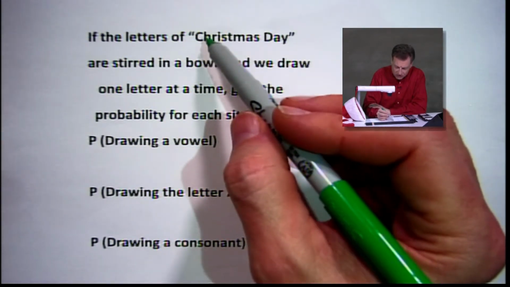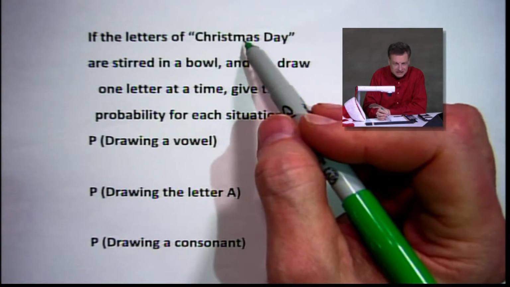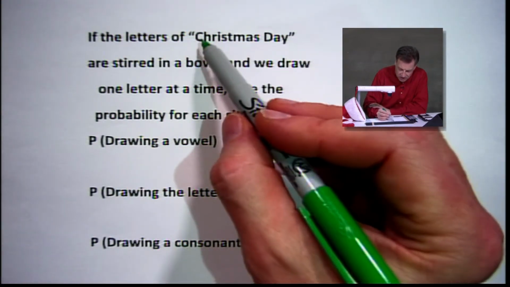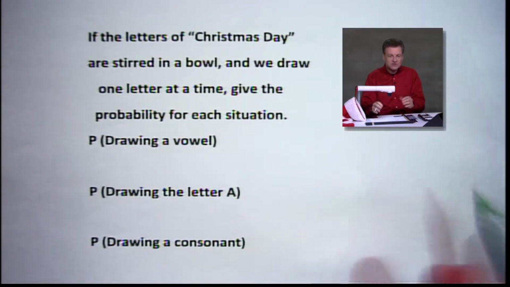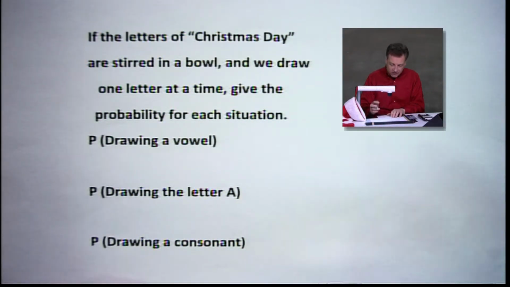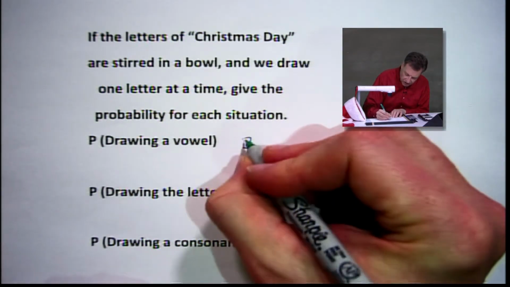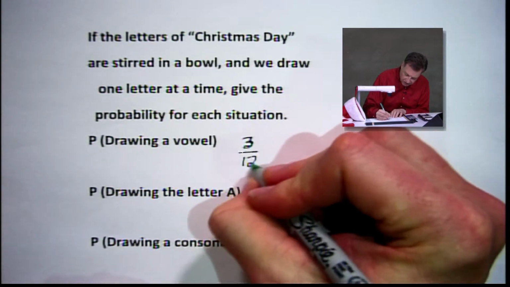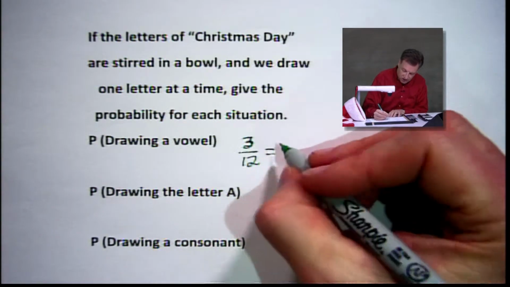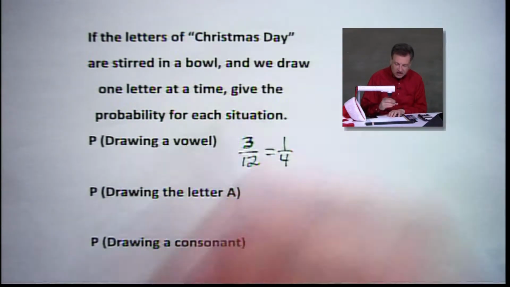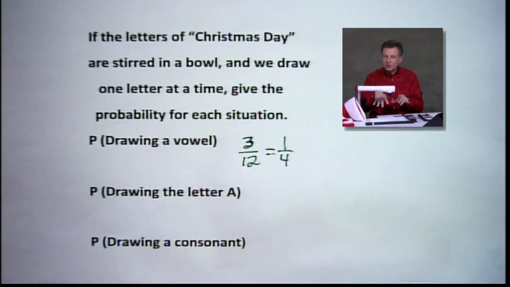Every one of these gets its own little piece of paper. All right? So here we go. I count 3, 6, 9, 12. So there's 12 total. We are looking for 3 out of 12 here. There's our probability, 3 out of 12. Reduce your fraction, and that's a 1/4 chance that we're going to get a vowel if we put Christmas Day scrambled all up in a bowl.